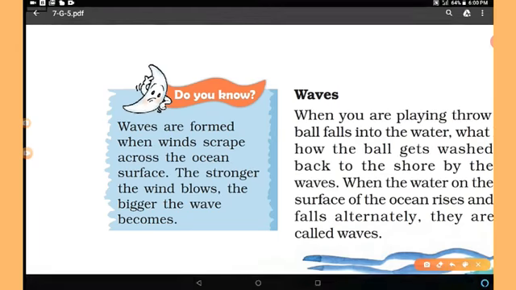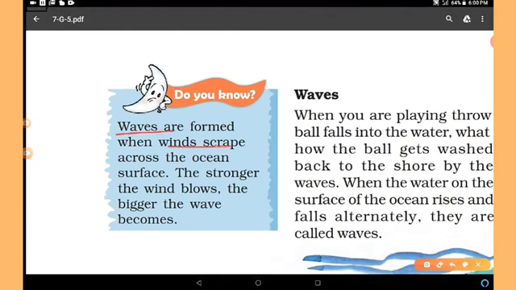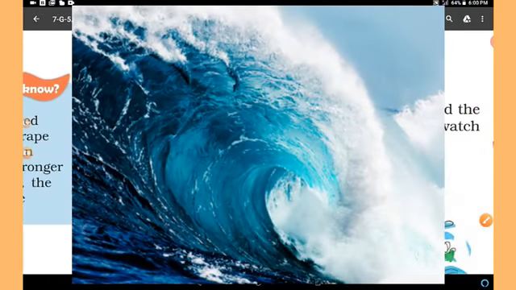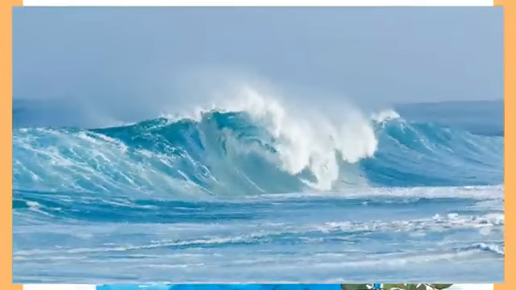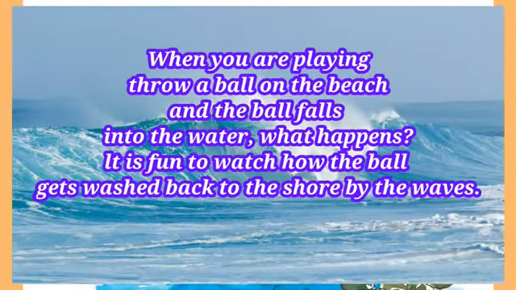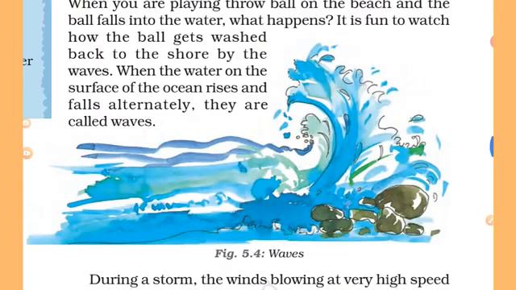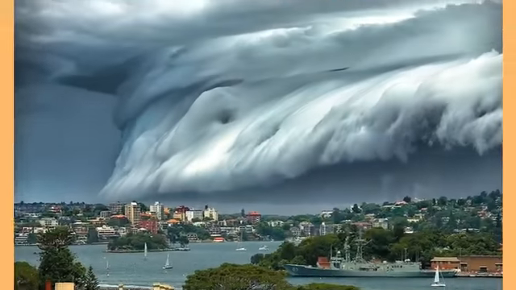What are waves? Waves are formed when winds scrape across the ocean surface. The stronger the wind blows, the bigger the wave becomes. Clear? So now let's discuss waves in detail. When you are playing throw ball on the beach and the ball falls into the water, what happens? It is fun to watch how the ball gets washed back to the shore by the waves. When the water on the surface of the ocean rises and falls alternately, they are called waves. You can see this picture of waves.